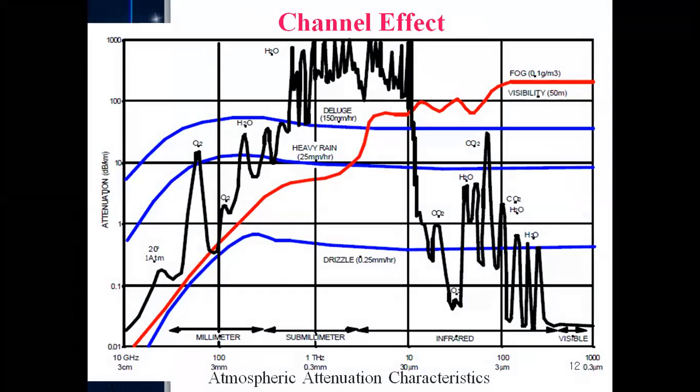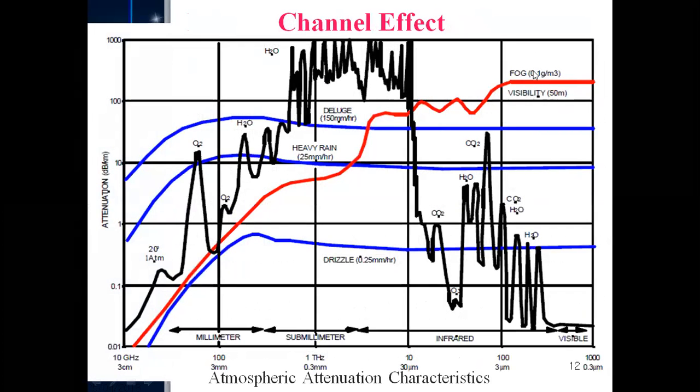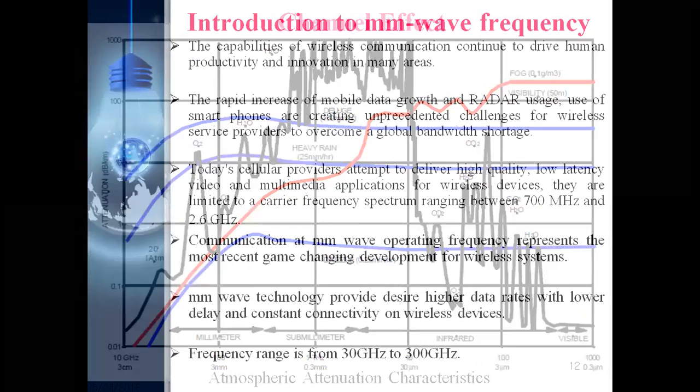While increasing the frequency, latency decreases and connectivity also increases. But by increasing the frequency, you automatically get losses as well. What are those losses? Fog loss, visibility, carbon dioxide loss, drizzle loss, heavy rain, and so on. These are the different losses to be considered. At low frequency this effect is very low, but at high frequency these effects are very, very high. That's why we have to consider them too.